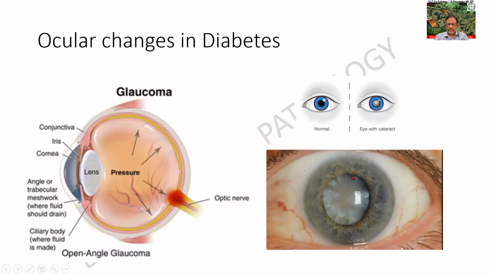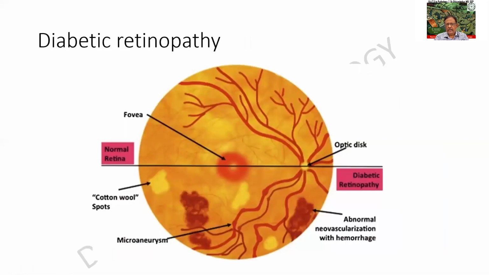The ocular changes will include, look at this one, a beautiful pair of eyes. Only thing, one eye is showing an opaque element, and that is a diabetic cataract. You cannot see through it. So it is a cataract. Or there can be a pressure building within the posterior chamber leading to what is called glaucoma. Two important complications in a case of diabetes, diabetic glaucoma and diabetic cataract.